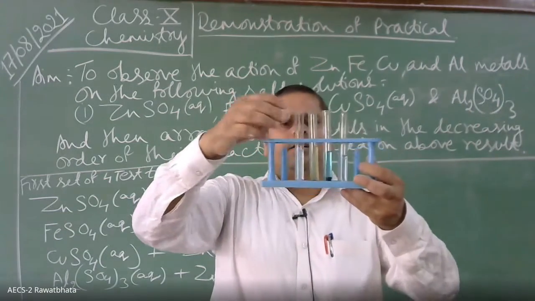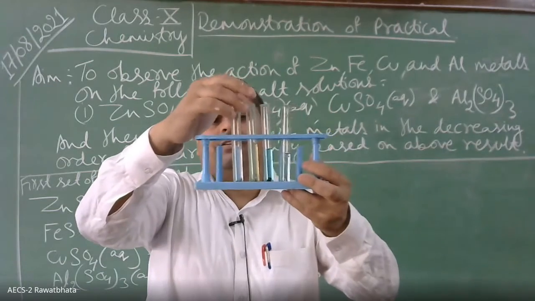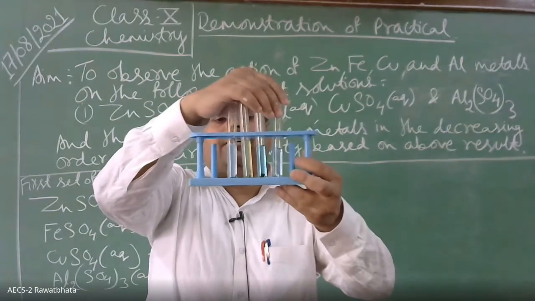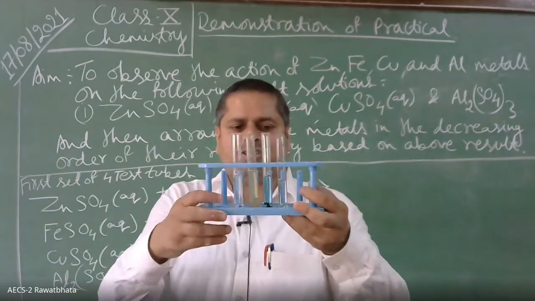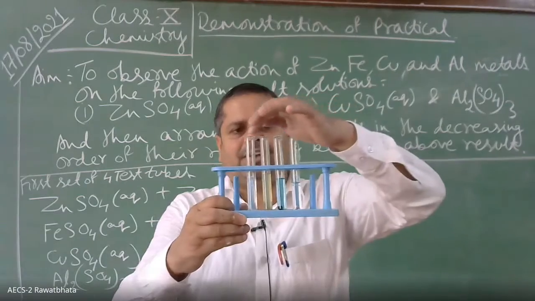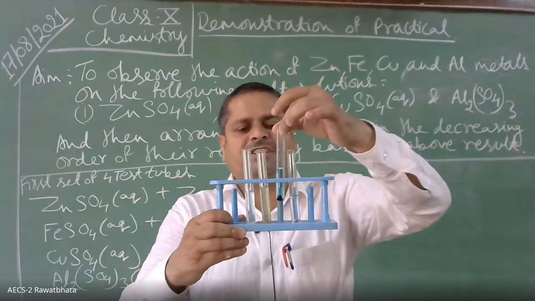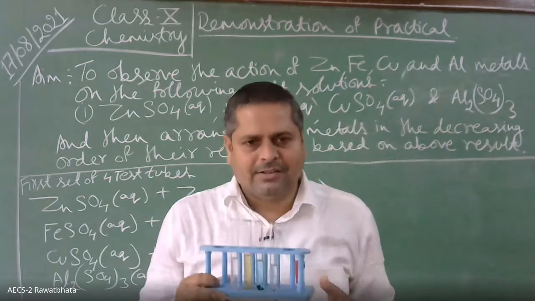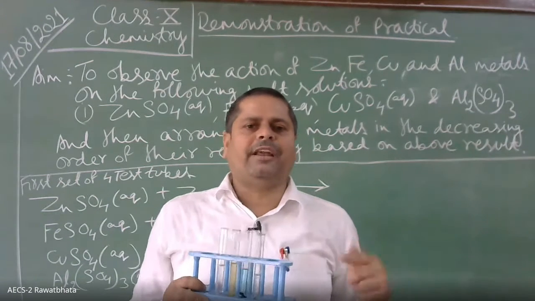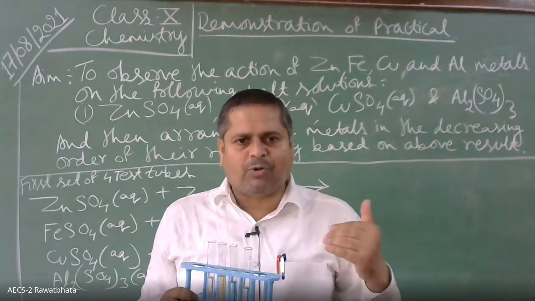See, this is zinc sulfate, iron sulfate, copper sulfate, and aluminum sulfate. Now you can see, children, there is no major change in the 3 test tubes, but there is change in the copper sulfate solution. What does this mean, children? Zinc is more reactive than copper, so zinc has displaced copper from the copper salt solution.